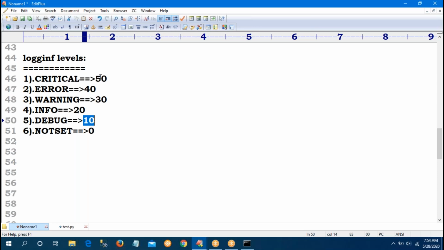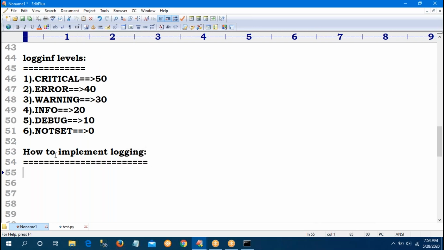So how to implement these logging? First I will explain these examples of how to store, and after that I will write a small program. How to implement logging? First of all, to create the log file, one empty file is required to store all our messages. How to create that file? Logging is a module, and inside it there is one function. Basic config is a function of the logging module.